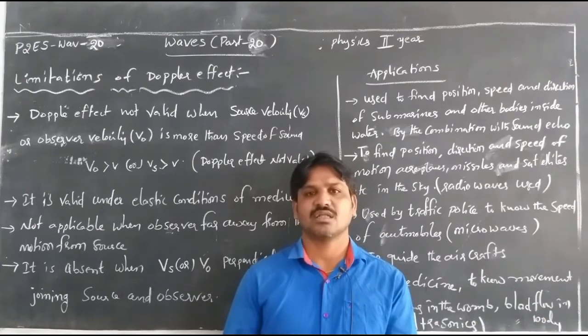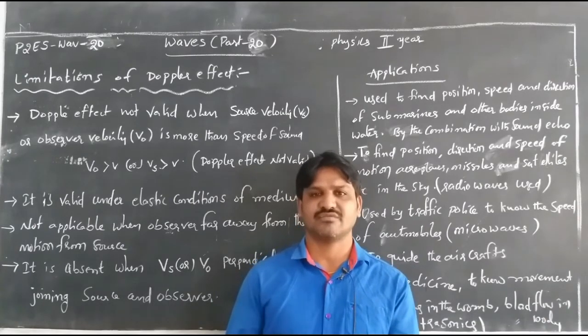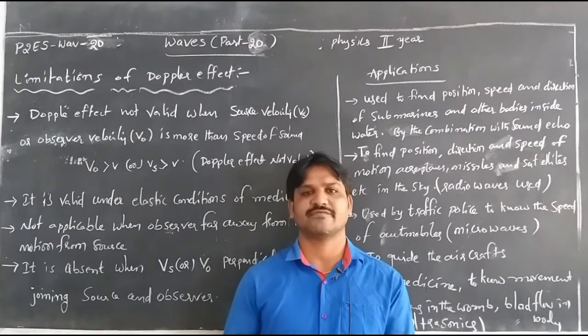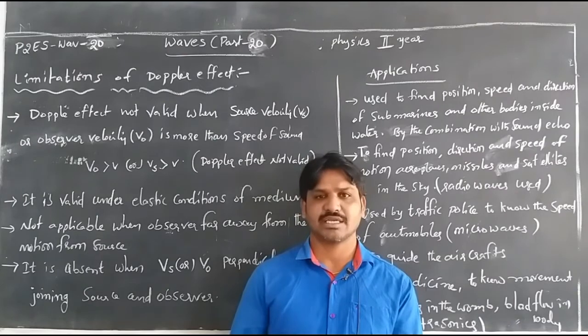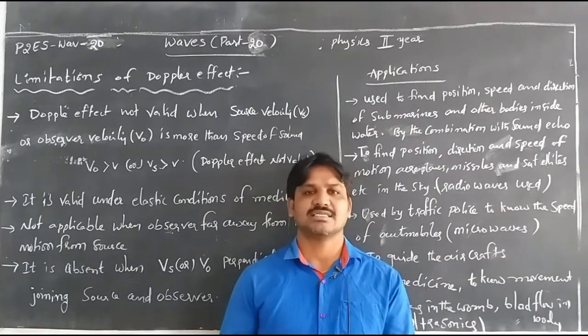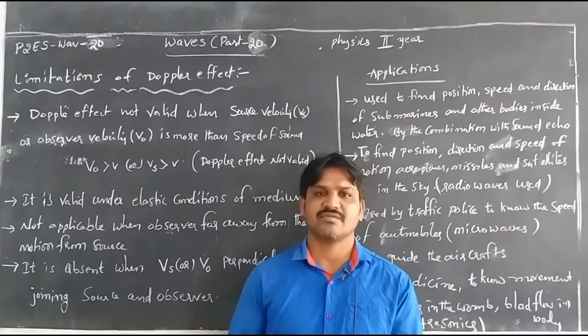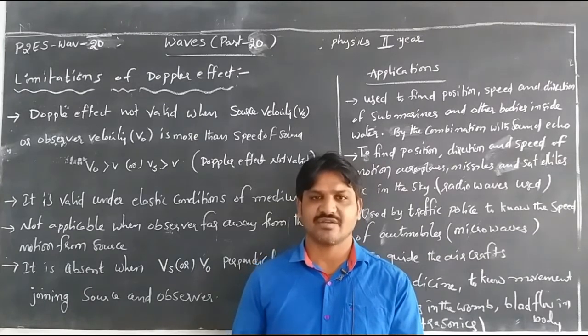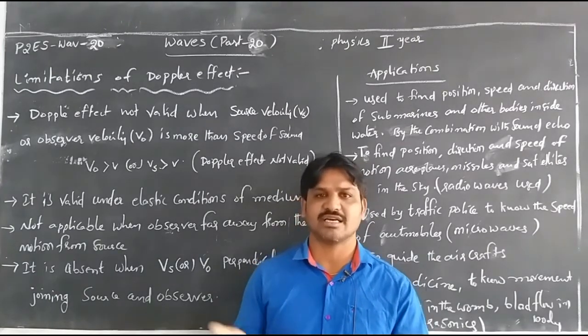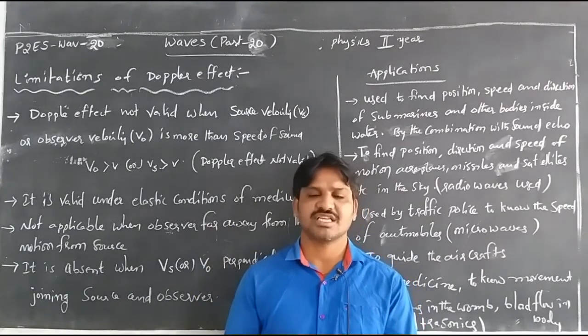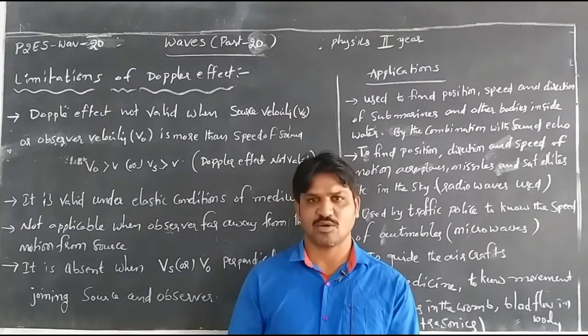Otherwise, if the source's or the observer's velocities are opposite to the direction of the velocity of sound, it is taken as negative. By applying that sign convention, we can derive the equations for apparent frequency in all the cases from the general expression of the Doppler effect.